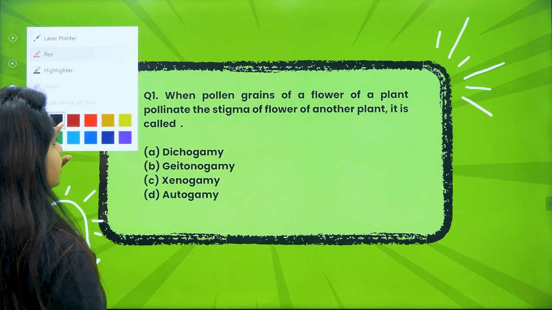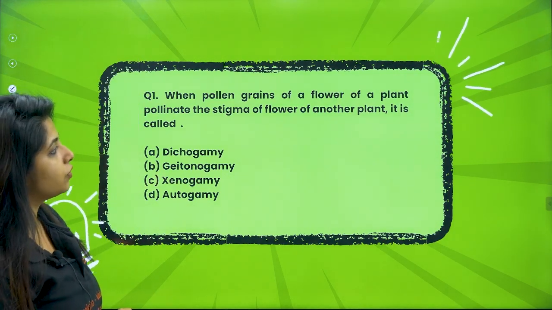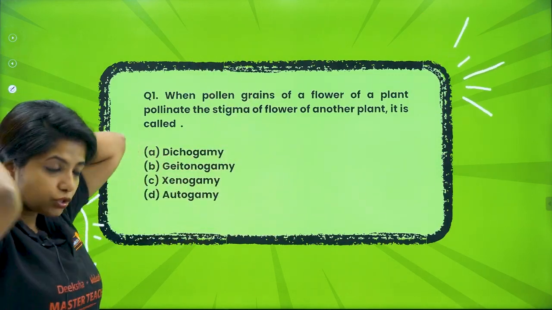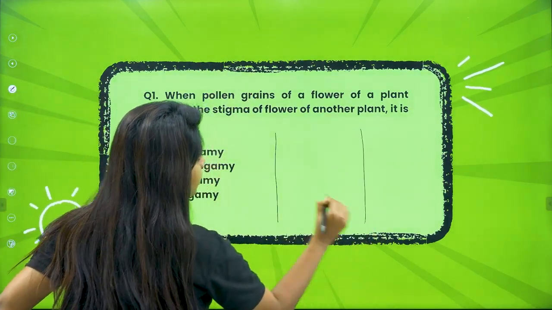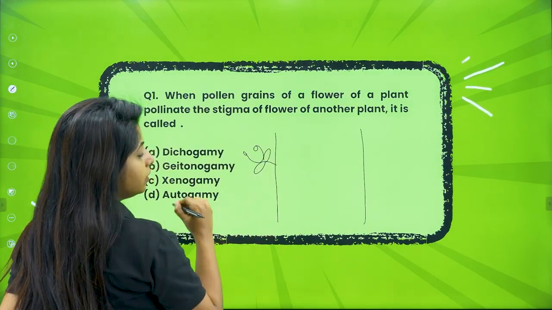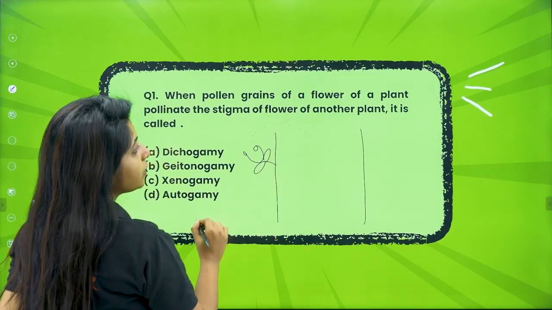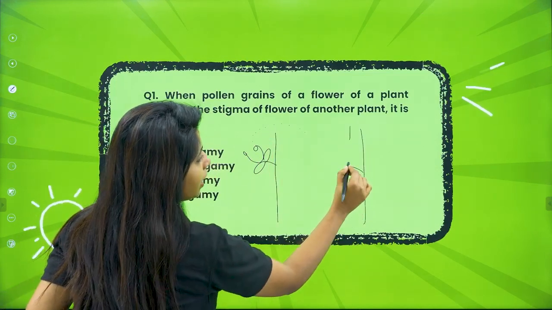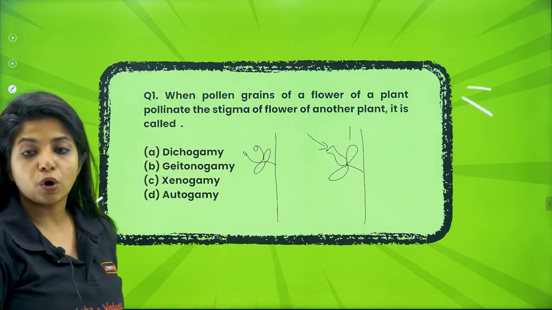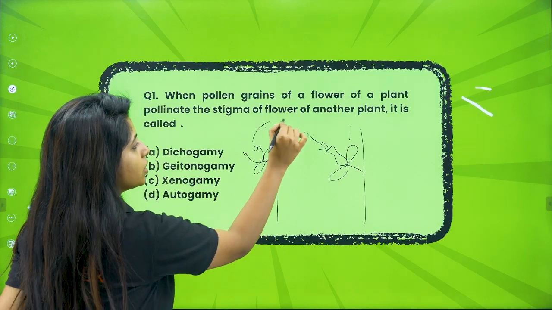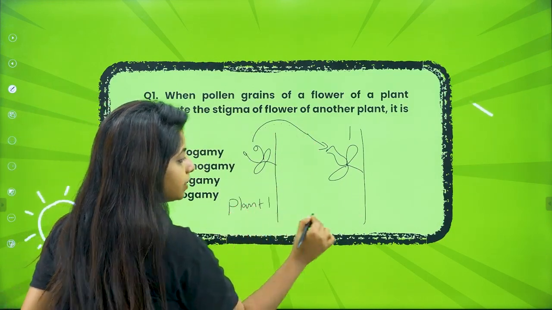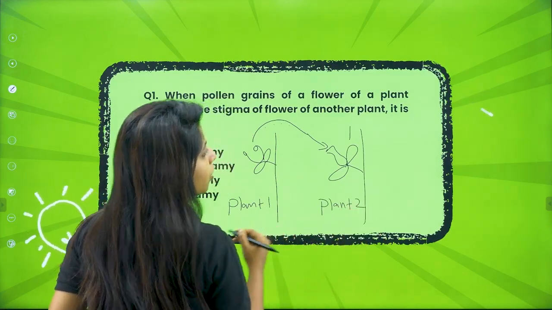The first question that came this year: when the pollen grains of a flower of a plant pollinate the stigma of a flower of another plant, it is called. So they have given a scenario. There are 2 plants. The pollen grains from the anther of a flower go to the stigma of another flower, on another plant. This is plant 1, and this is plant 2. What do you call this type of pollination?